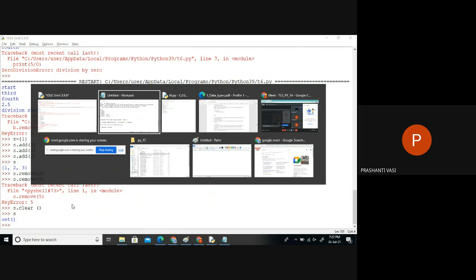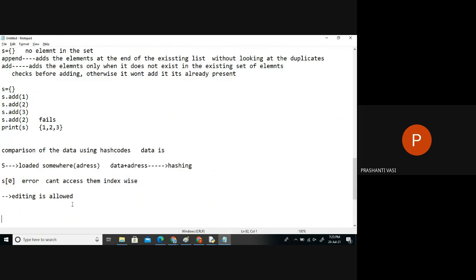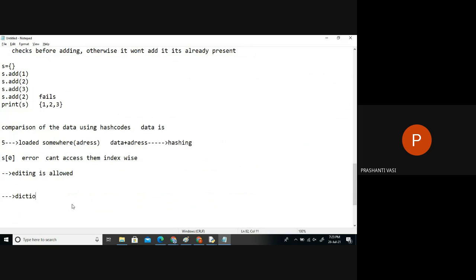Other than set, we have one more data type, which is called a dictionary. The last data type is called dictionary here. Its symbol is also curly braces. The only thing is here we have a colon symbol. The dictionary will collect a pair of data at every position. The first one will be called a key and the second one will be called its value. So a key is mapped against a value. It's just like words and meanings in a dictionary.